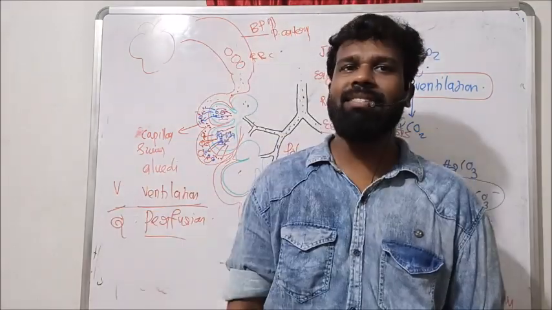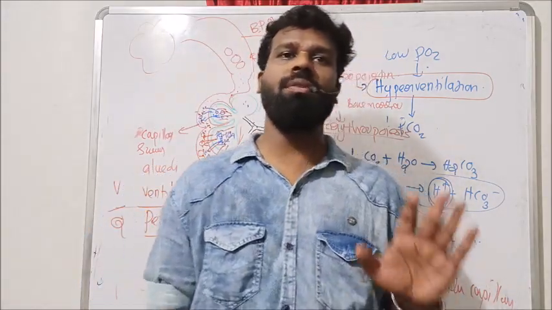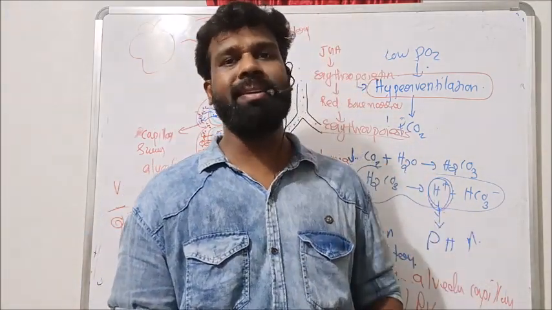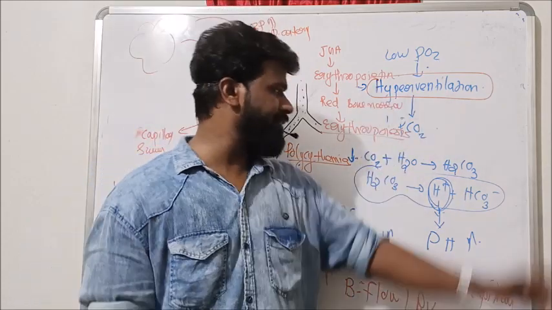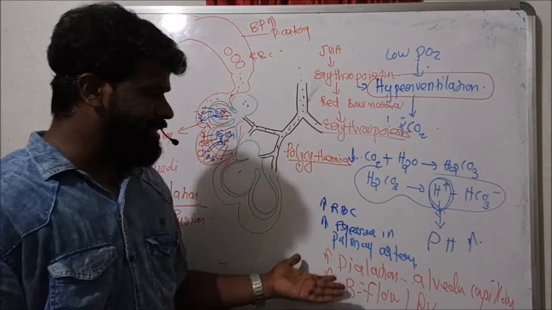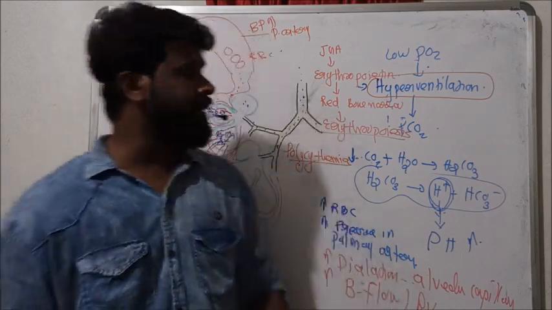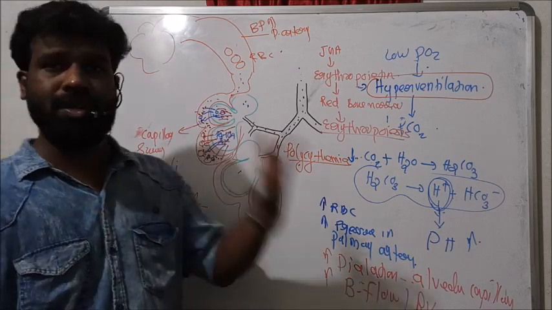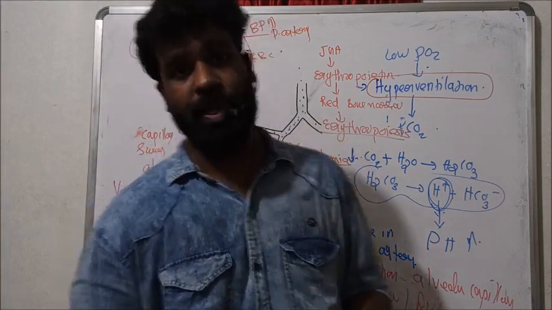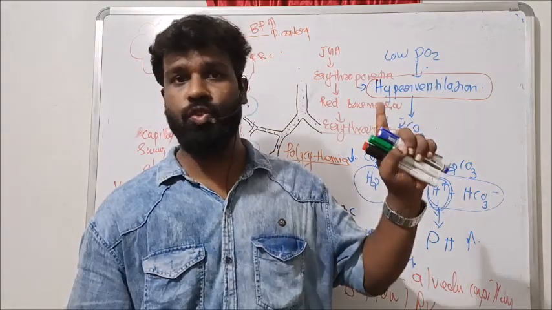So what are the changes that occur in our body at higher altitude? In an acclimatized person they are hyperventilation, increased RBC production, increased blood pressure in the pulmonary artery, dilation of the alveolar capillaries, then increased blood flow towards the capillaries surrounding the alveoli. These are the changes in a person who lives at higher altitude.